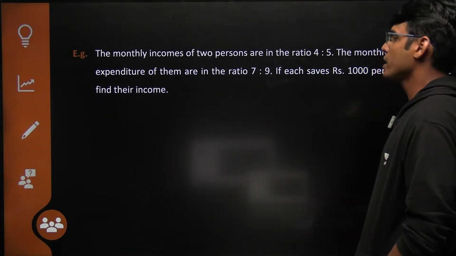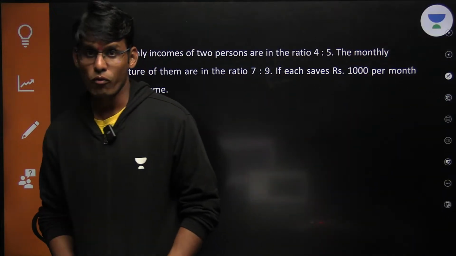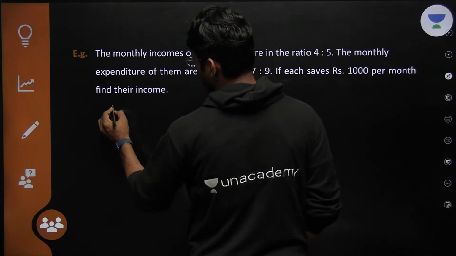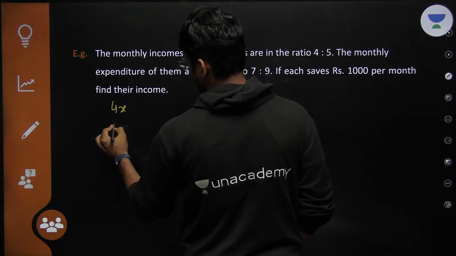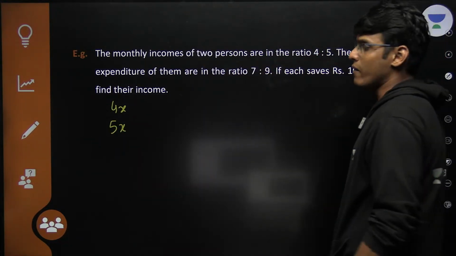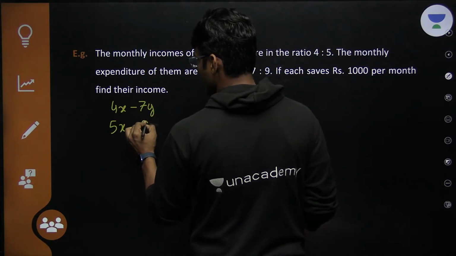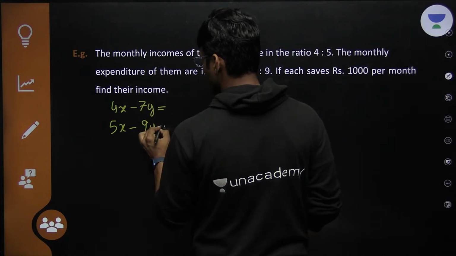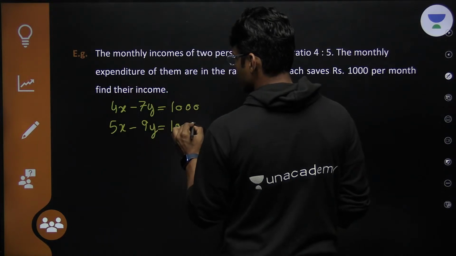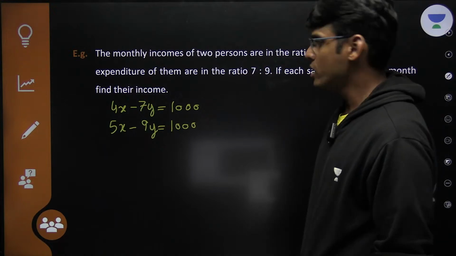Monthly incomes of two persons are in ratio 4:5. Now again, this is a very procedural question, but obviously you need to understand that procedure. If their monthly incomes are in ratio 4:5, they have incomes 4x and 5x. Their expenditures are in ratio 7:9, so 7y and 9y. Now they have the same saving, so these are the two equations which you get.